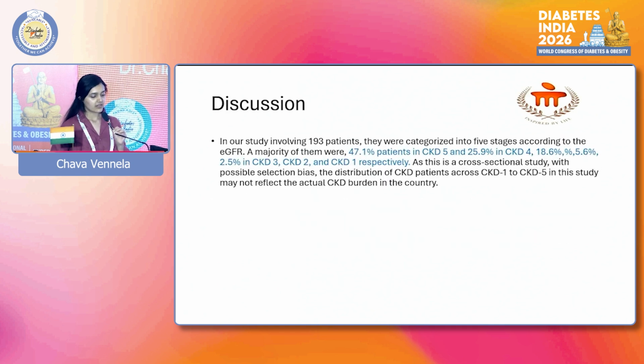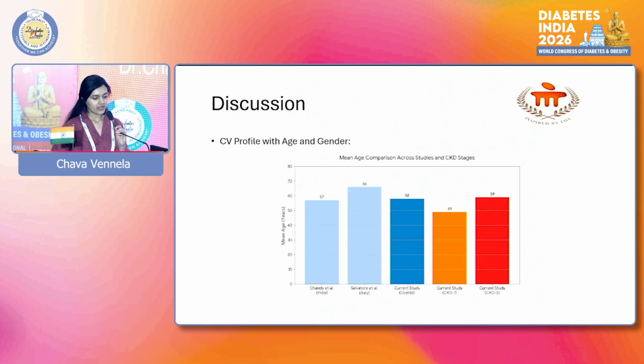significance. Discussion. In our study involving 193 patients, they were categorized into 5 stages according to eGFR. The majority of them were in CKD 5 and CKD 4 stages, respectively. As this is a cross-sectional study with possible selection bias, the distribution of CKD patients across CKD 1 to 5 in this study may not reflect the actual CKD burden in the country.